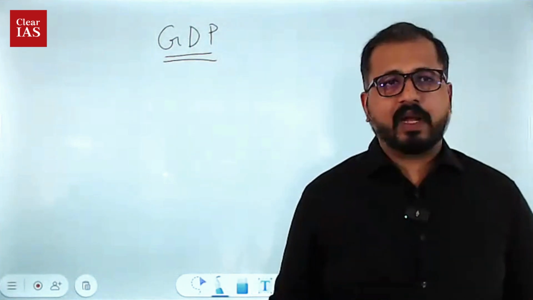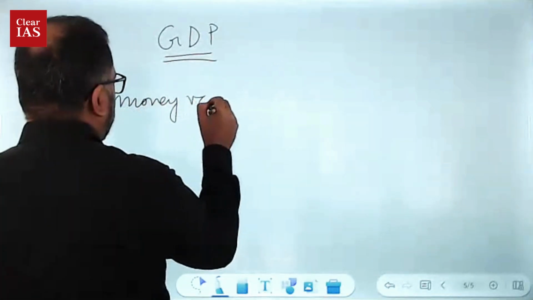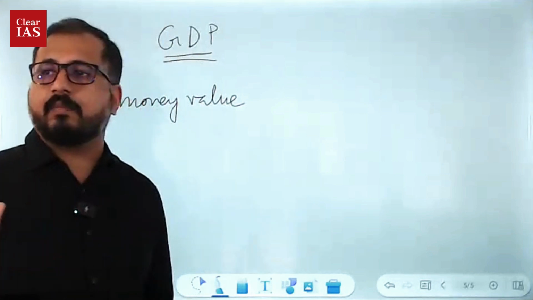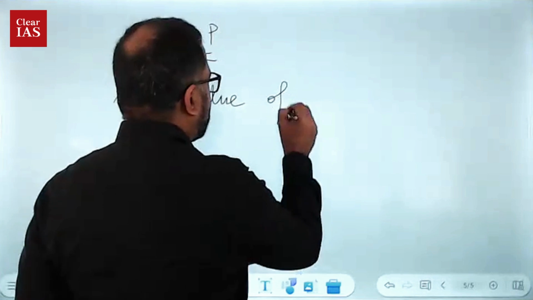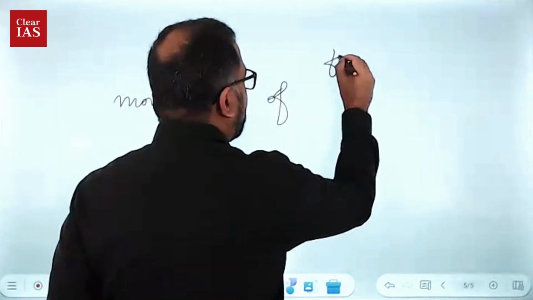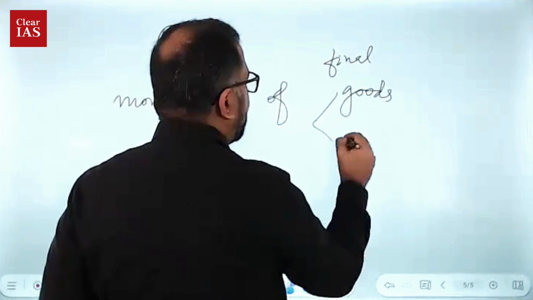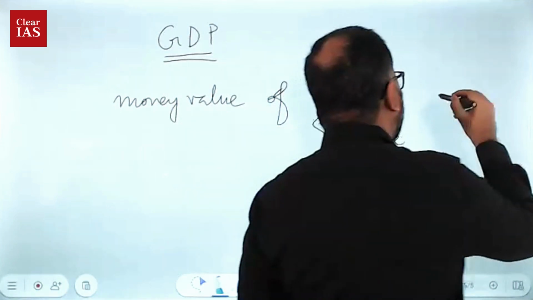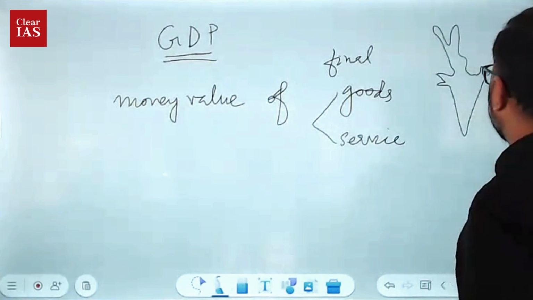That is GDP. I will repeat once again. GDP is the money value of, it's a money value. So we will be measuring it or expressing it in money terms. So it's a money value of what? All final goods and services produced in the economic territory of a country.